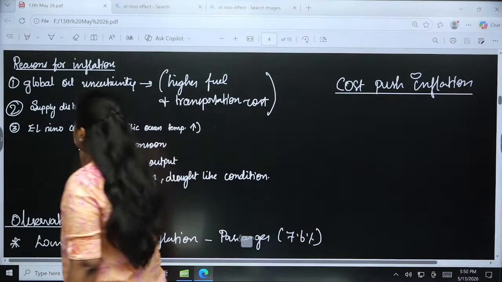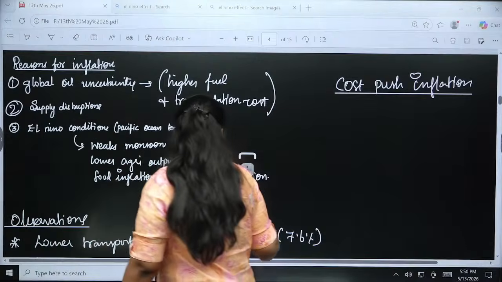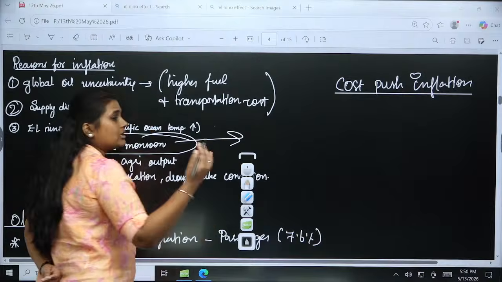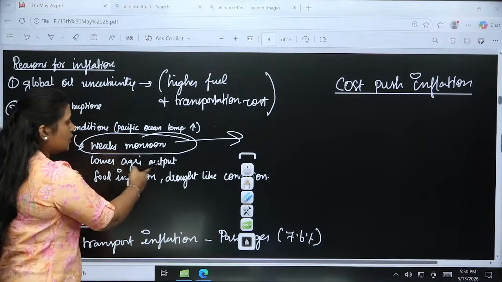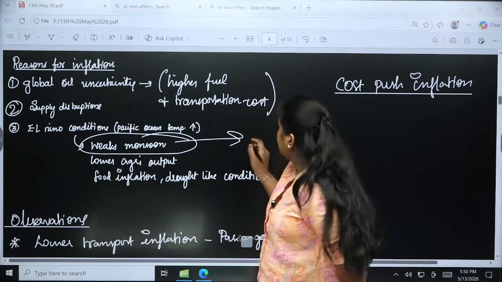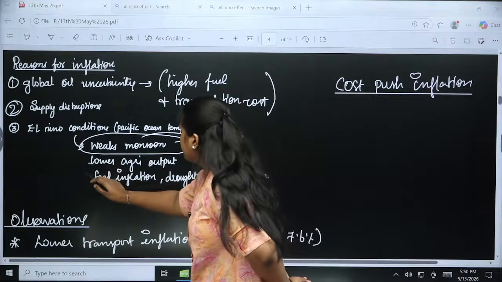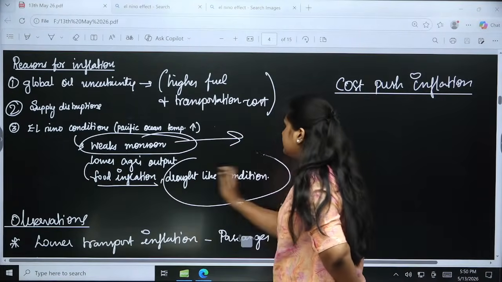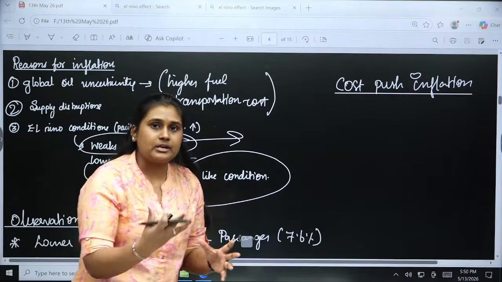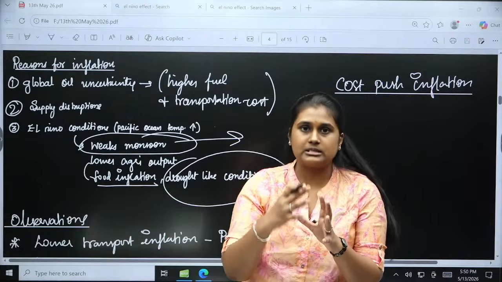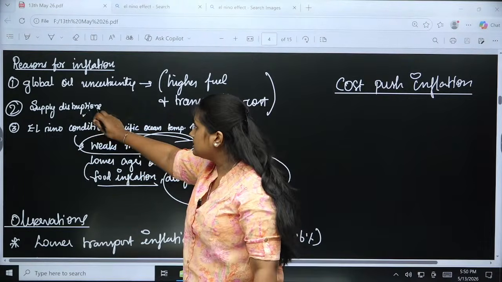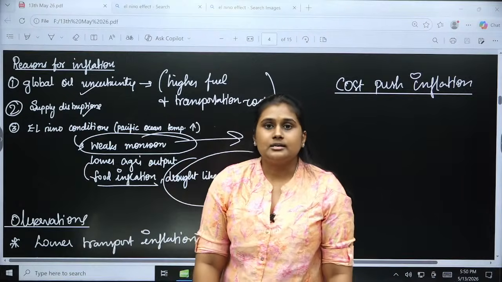Okay. So what happens, this El Nino condition, the rise in the temperature of the Pacific, affects our monsoon. Because of no water or less water, it affects our agricultural output. We cannot bring up the agriculture output, right? Then because of that, food inflation will be there, and even drought-like conditions will also happen because of the El Nino. So for this retail inflation, especially the food price increase, the El Nino is another added factor, along with the supply chain disturbances and also the global oil uncertainty.